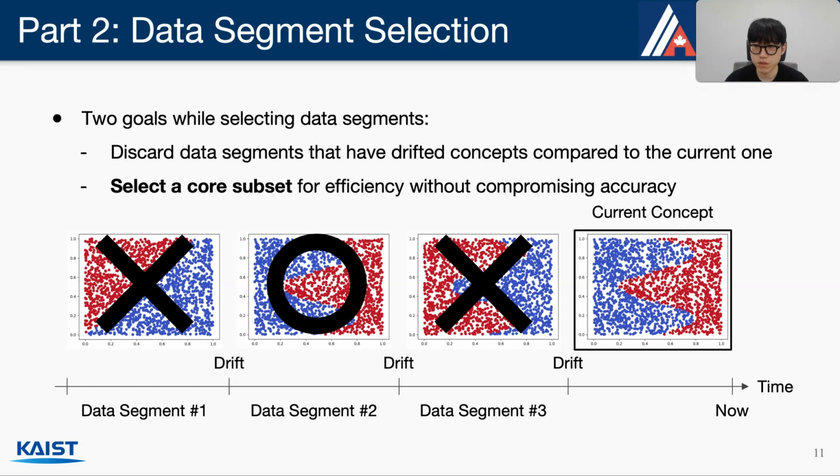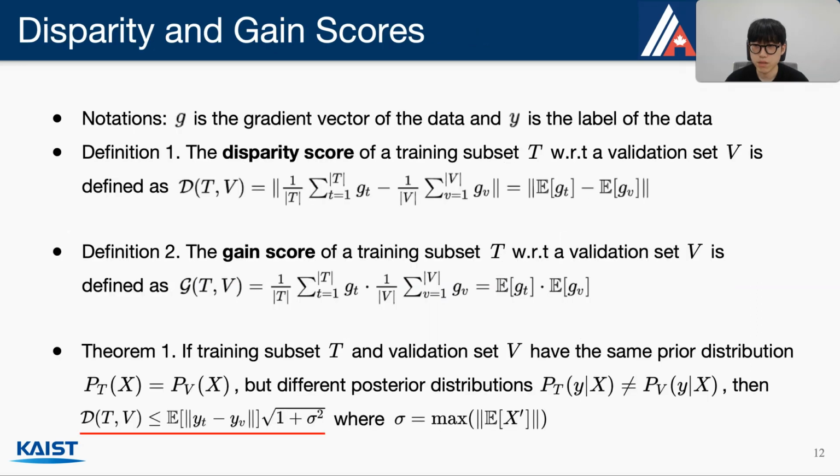To achieve both goals in a holistic way, we propose gradient-based disparity and gain scores that are used for discarding data segments with concept drift and selecting a minimal subset of segments without concept drift, respectively. We first define G as the gradient vector of the data and Y as the label of the data. The disparity score is defined as the L2 norm distance between two averaged gradient vectors of a training subset and the validation set. And the gain score is defined as the inner product of the two averaged gradient vectors.